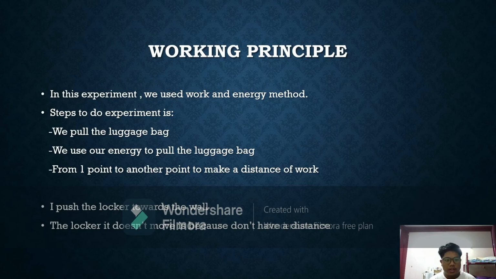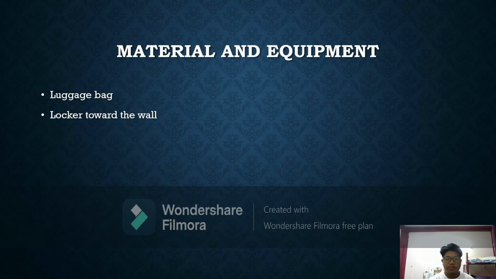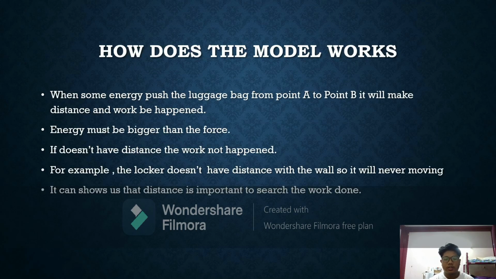Working principle. In this experiment, we use the work and energy method. The steps to do the experiment: we pull the luggage back. We use our energy to pull the luggage back from one point to another point to make a distance of work. In this experiment, we also push the locker towards the wall and the locker doesn't move because it doesn't have a distance. The materials and equipment that we use in this experiment are a luggage bag and a locker.